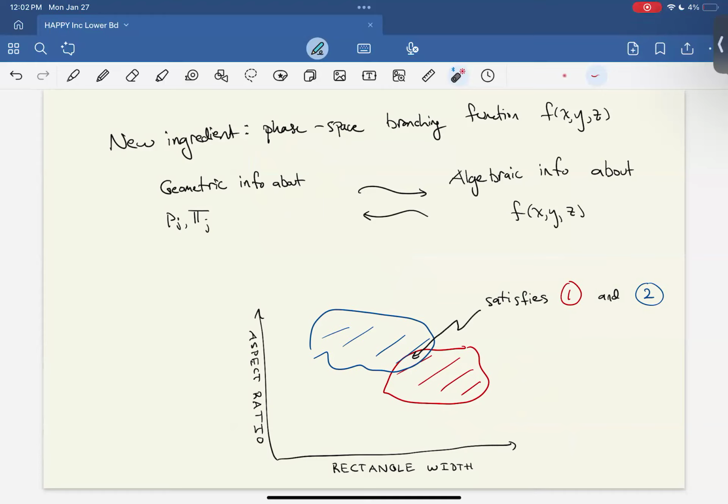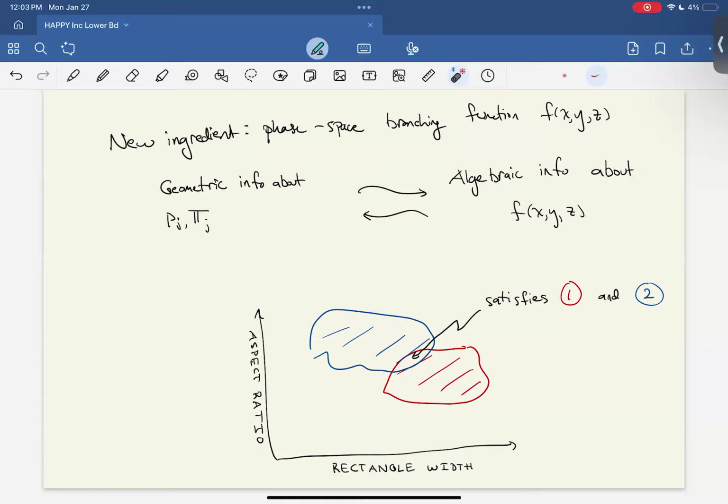And in order to do that, we need to really carefully analyze how our point-tube pairs are distributed over rectangles. So we introduce a branching function, which is a function of 3 variables, f of x, y, z, which captures a lot of geometric information about how the points and tubes are spread out over rectangles.